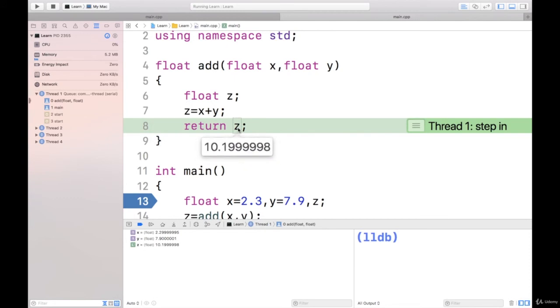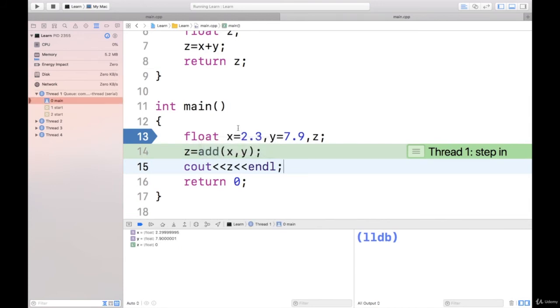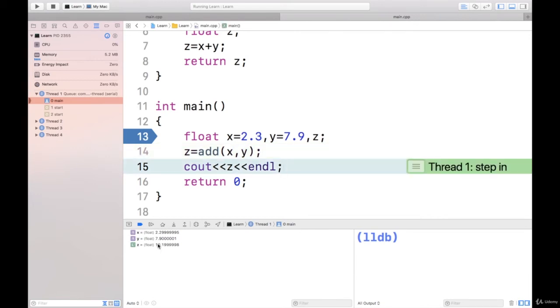It is on the statement return z, and the control will come back to the calling function, that is main function. So it's back into the same line. If I press F7, see, the value of z is not yet changed. It is back to this line, the value of z is not yet changed. If I press F7, now that result is brought into z variable. So you can see that z is having that result now that was sent from this function.